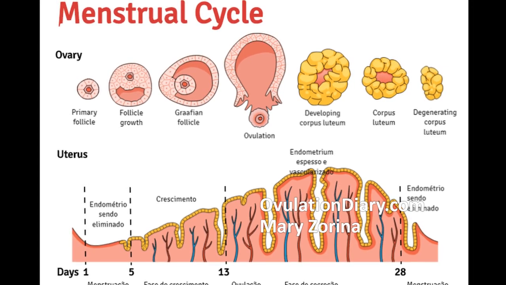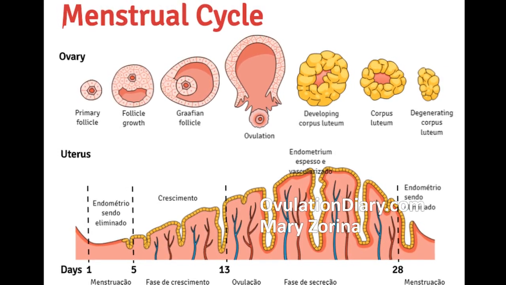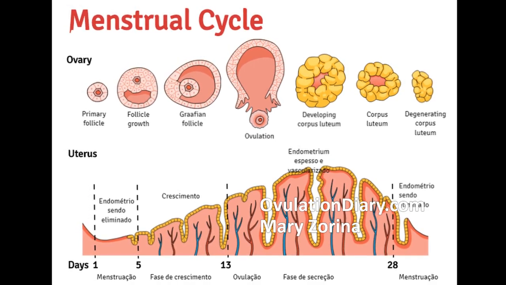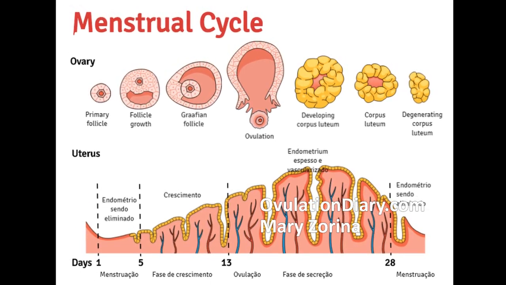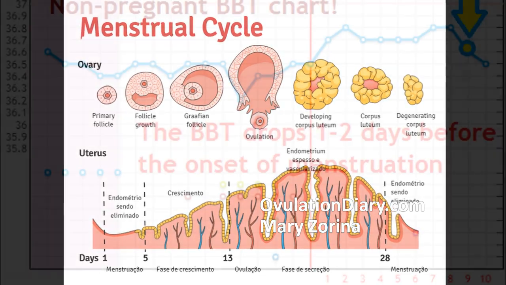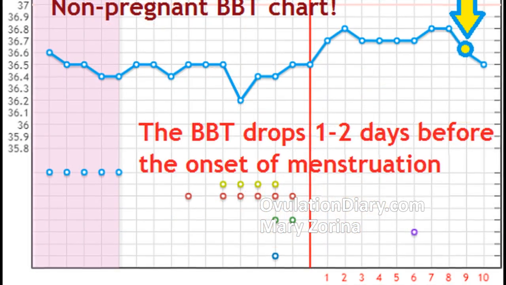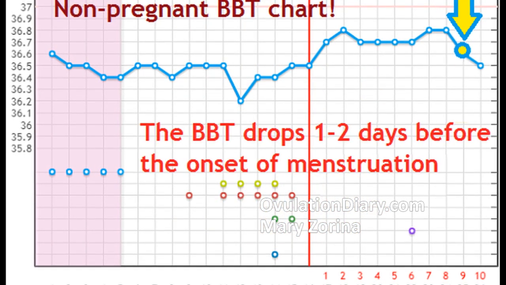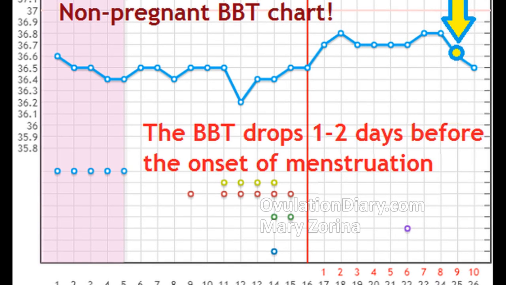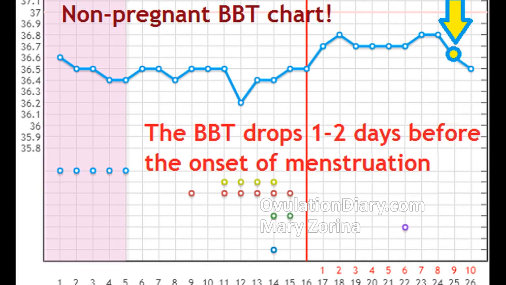The main natural factor for decreasing basal body temperature is a high estrogen level or low progesterone level. As estrogen decreases, progesterone increases the temperature. Look at this slide. A day or two before the beginning of ovulation, there is a jump in estrogen, and after the release of the egg, the formed yellow hormone-secreting body produces the hormone progesterone.